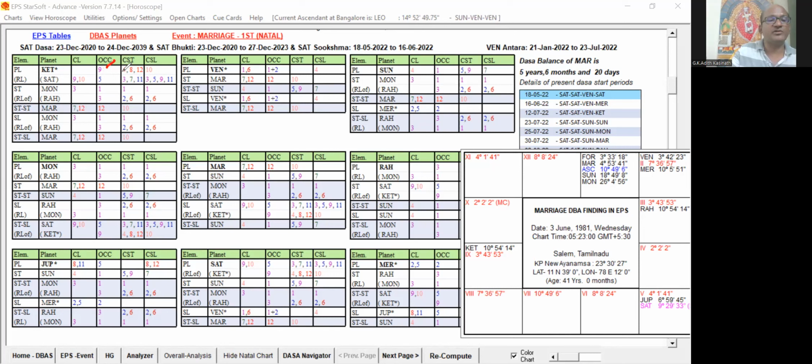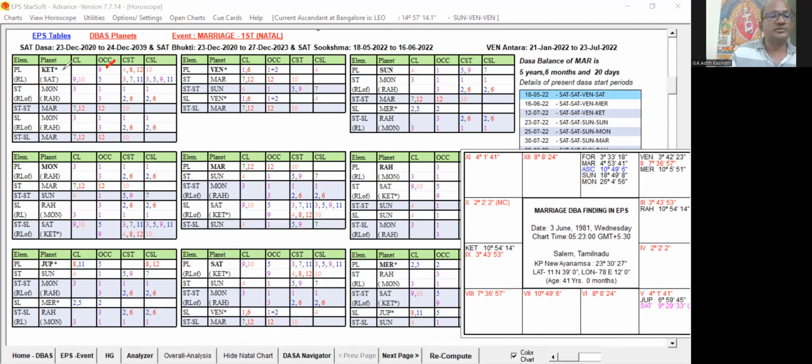It means supportive. Unfavorable houses are shown in the red color: 4, 8, 12, and 10th house. 8 and 12 are a little bit darker because they are obstacle-giving houses. The 4th house and 10th house are comparatively less unfavorable, but they are also shown in light red.